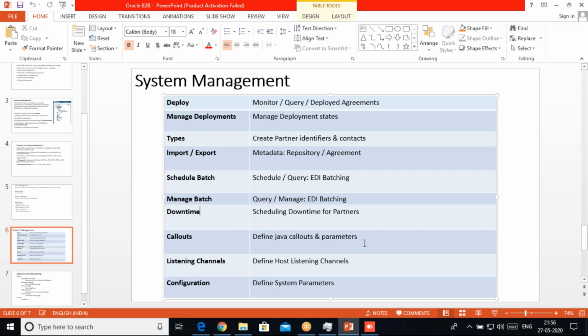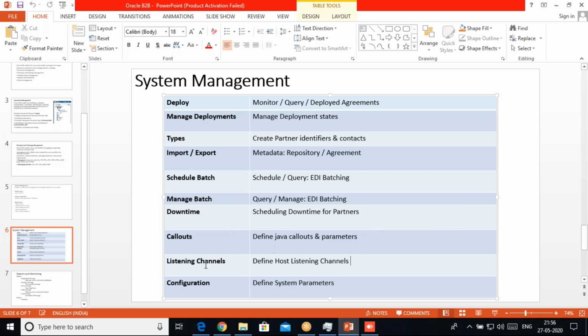Then we have a call out option. Call out is mainly used when we are getting some different message, and we want to manipulate the messages in the B2B itself. We want to remove some portion, or we want to change the format, then this call out is used. But it is rarely used because we need to create one Java class, and then we need to upload it on the WebLogic server. Then we need to use this call out option to manipulate the message. So this is one of the options we can use.